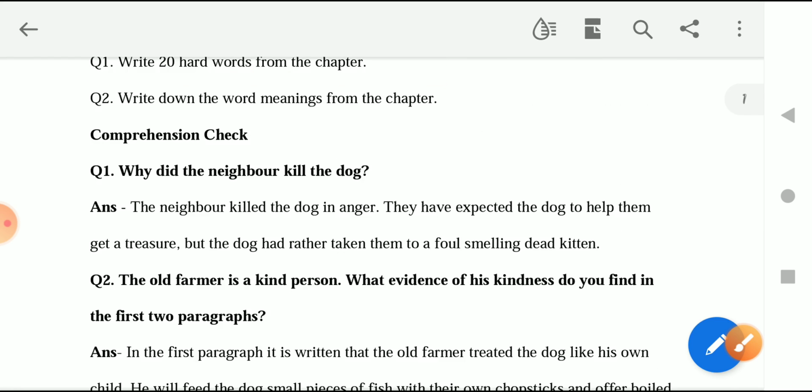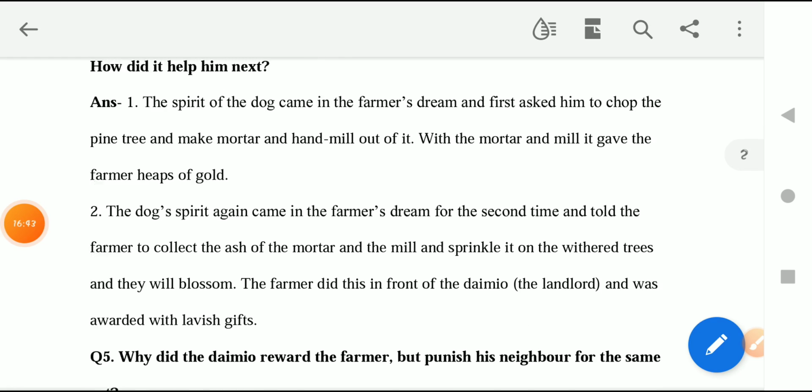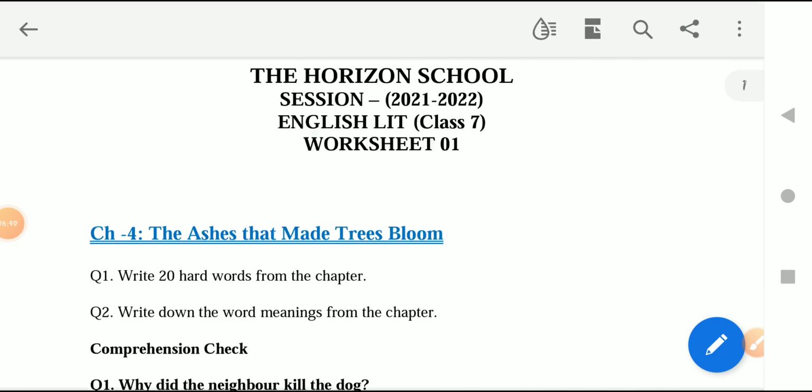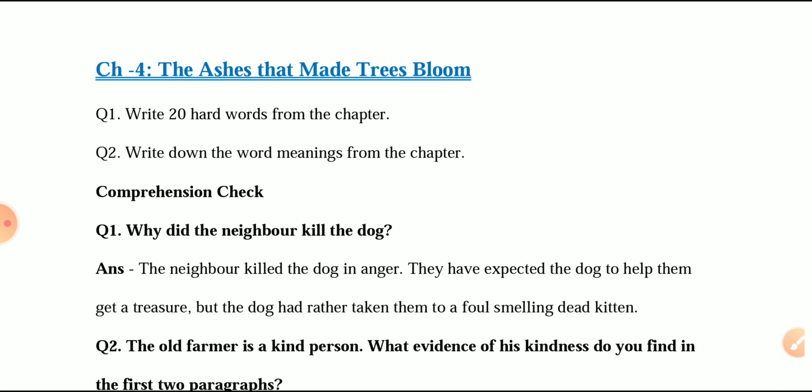So children, these were the textual question answers from your chapter, and I hope that all of you understood what the chapter is all about. As we know, the chapter is about the ashes that made the tree bloom. Which ashes were able to make the tree bloom? That is the ashes of the mortar and miller, which was made from the pine tree under which the dog was buried, right?